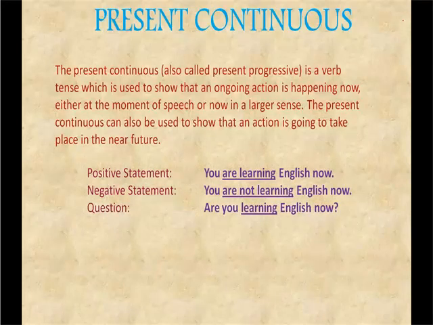Now the same three formats. For positive, we will say you are learning English. The learn, that is the verb, right? We saw last time. The verb learn will get an extension ing, so it becomes are learning. If you see ing, it is continuous tense. Negative sentence will be you are not learning English. Question will be are you learning English right now? This is how you will frame sentences in a present continuous format.